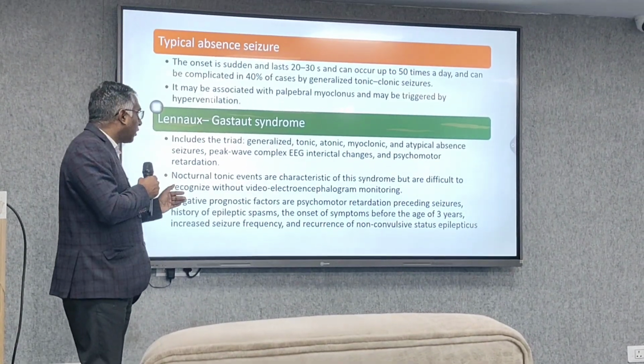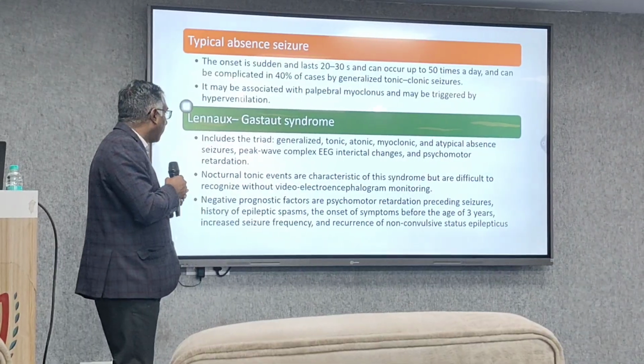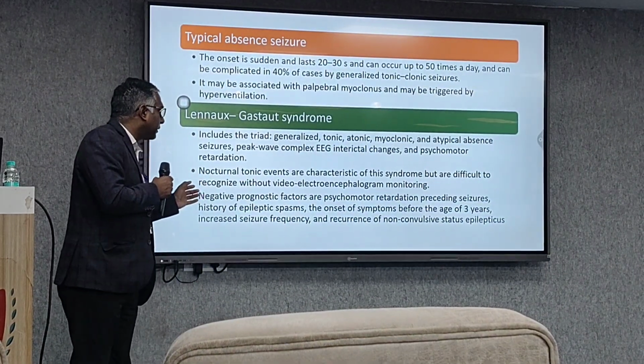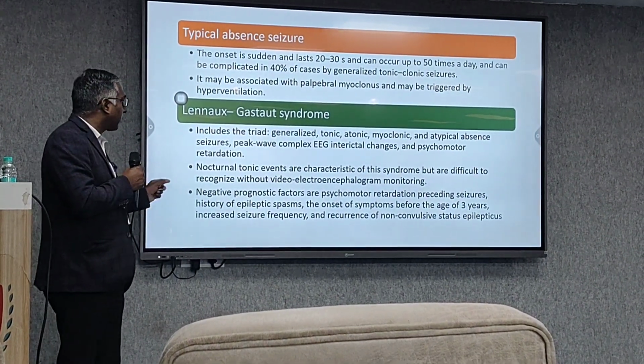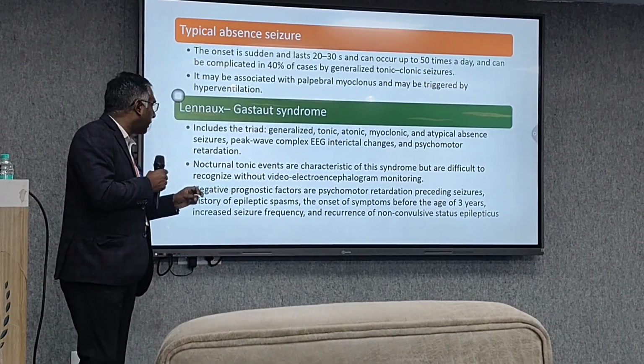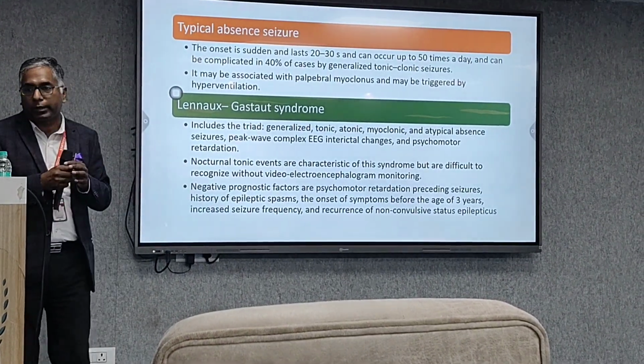Negative prognostic factors are psychomotor retardation, preceding seizure, history of epileptic spasm, and symptoms before the age of 3 years, which increase the frequency and recurrence of non-convulsive status epilepticus. These are the negative prognostic factors if they are present.